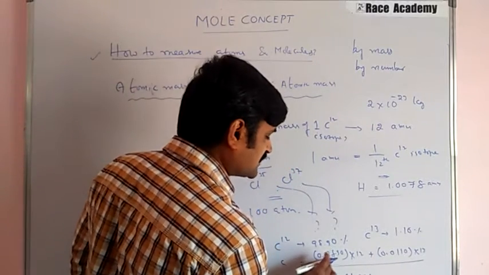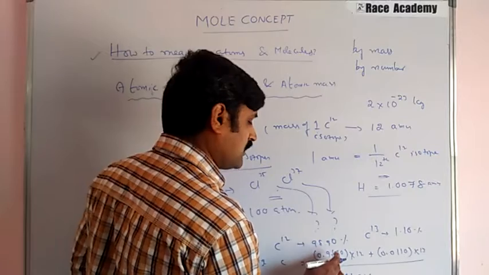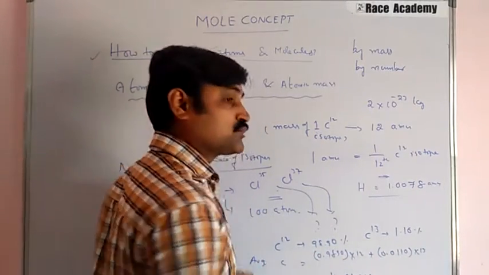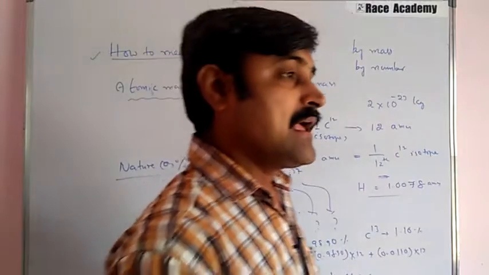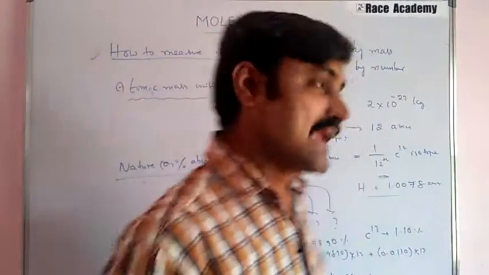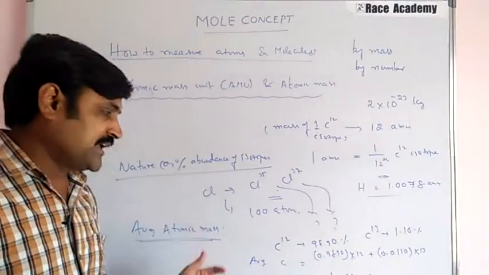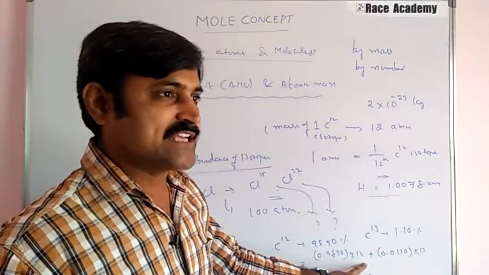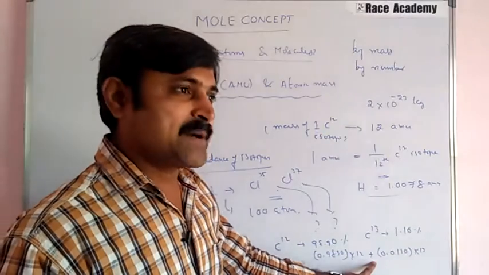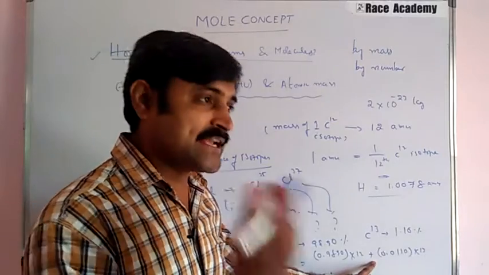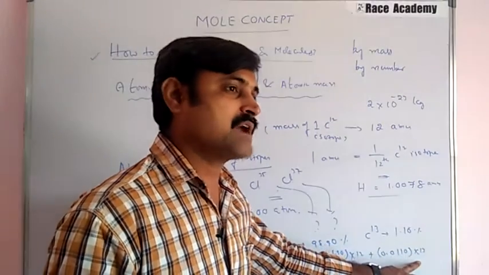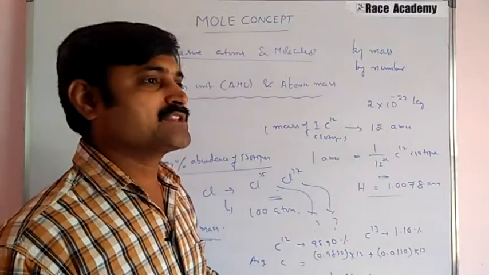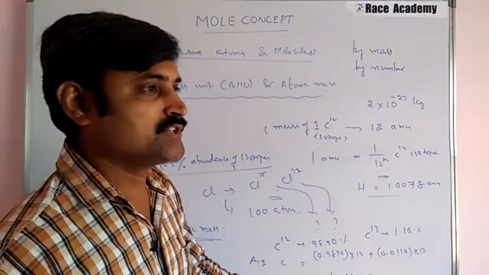If you are not using decimals, if you use 98 and so on, you can divide by 100. The simplified answer we got is 12.01, which indicates that the average atomic mass of an element can be calculated using the percentage of abundance. That means percentage of abundance into atomic mass of one isotope, plus percentage of abundance of the other isotope into its atomic mass, gives the average atomic mass unit.